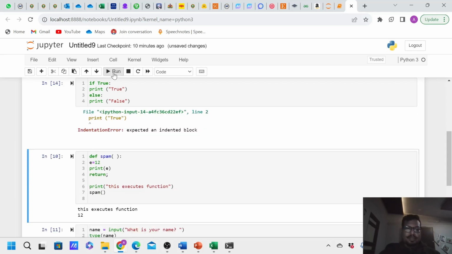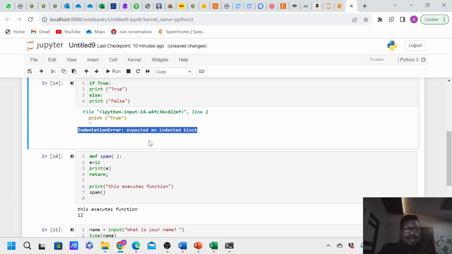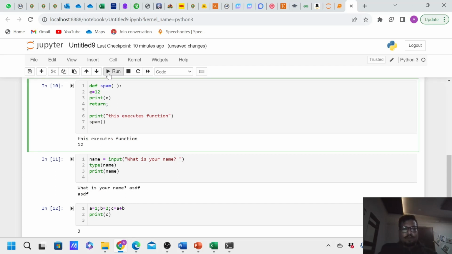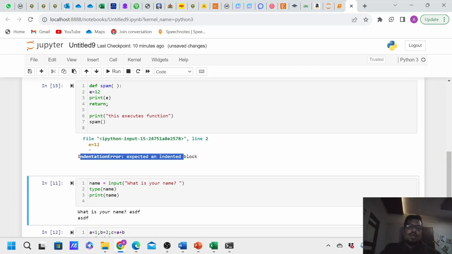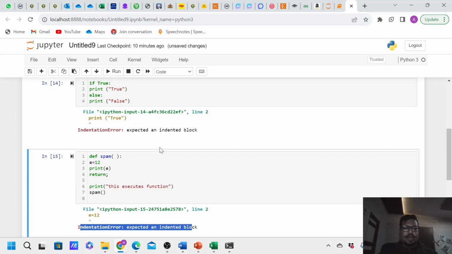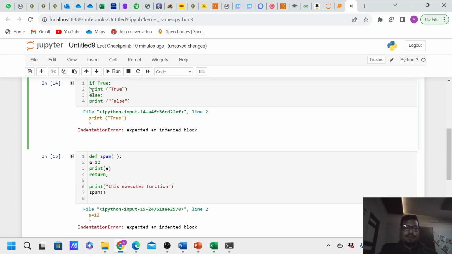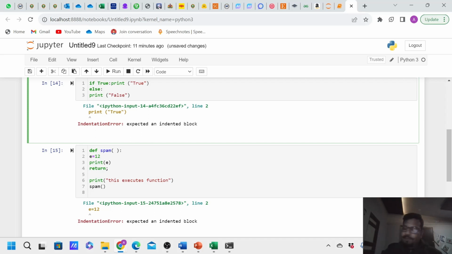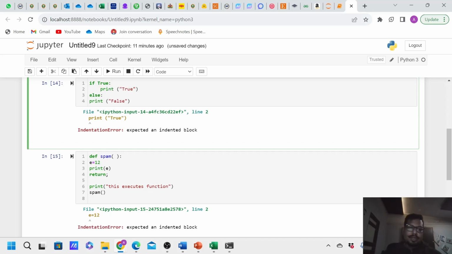If I run this code, you can see there is an indentation error. That means it expects an indented block. If I run this type of code also, you will see there is an indentation required. So what is the correct way of writing this? Whenever you write a colon, if you are using the interpreter, it is well and good, automatically it will take indentations.